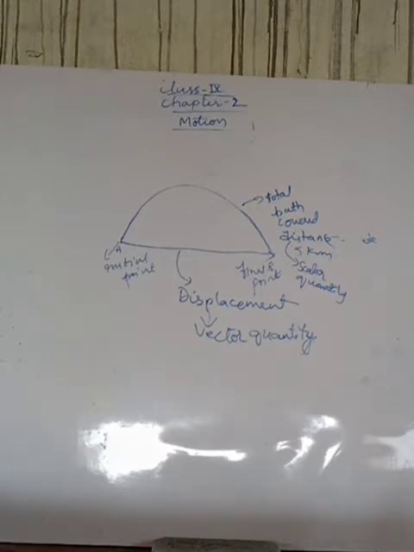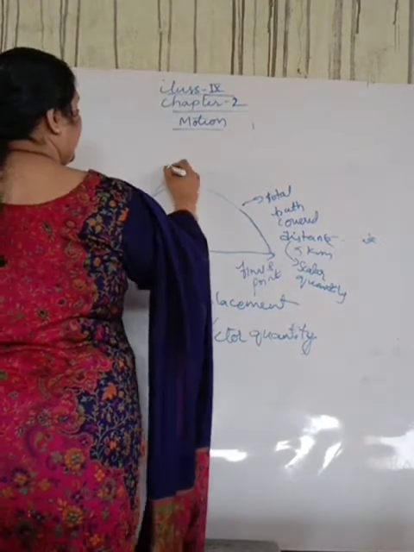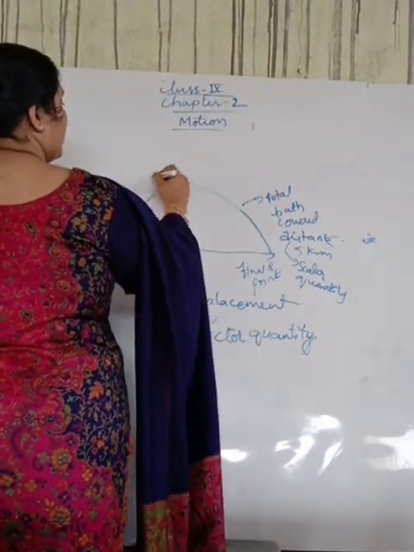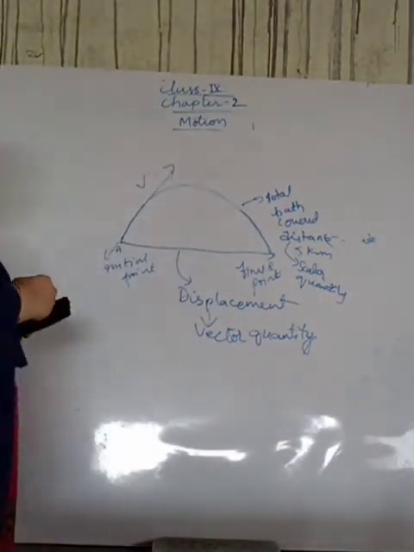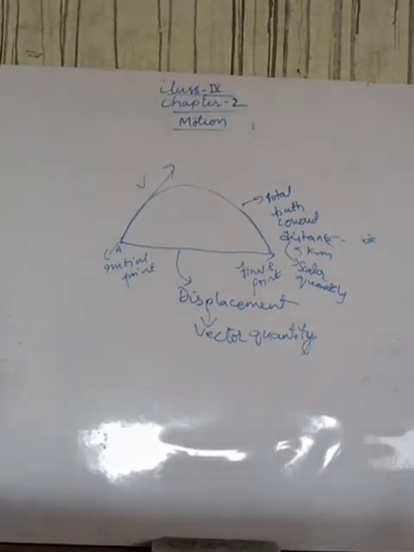okay students, got it? Here again this is nothing but the velocity vector with the speed along this. So what is distance? Distance is defined as the length of path traversed by an object, and displacement is the shortest distance covered by the object in a specified direction. Okay, so units.